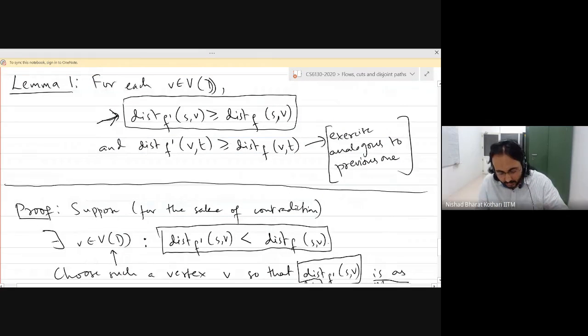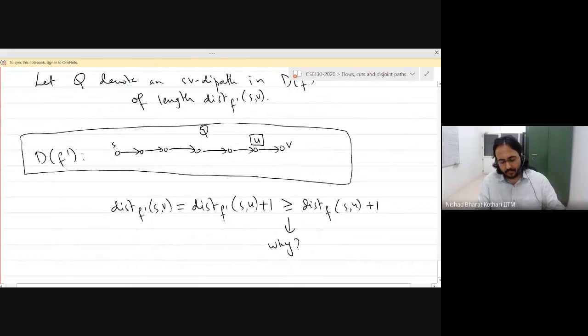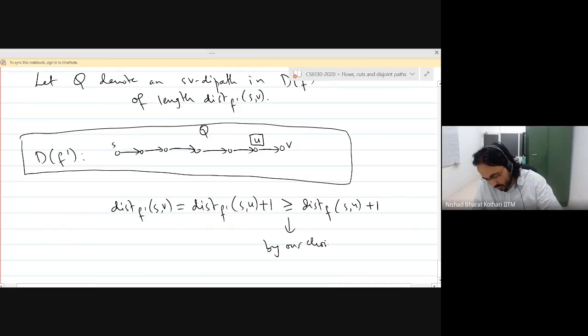So for any other vertex like U, which is at shorter distance, the distance in F prime between S and U has to be greater than or equal to the distance in F. That is what gives us this inequality by our choice of vertex V.